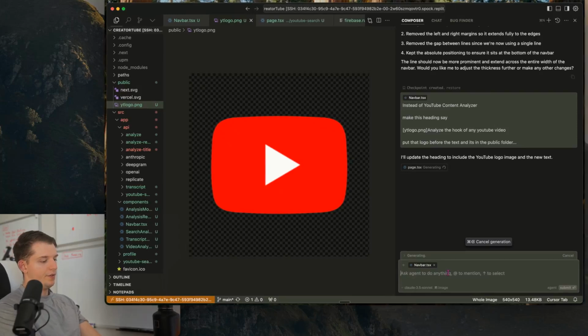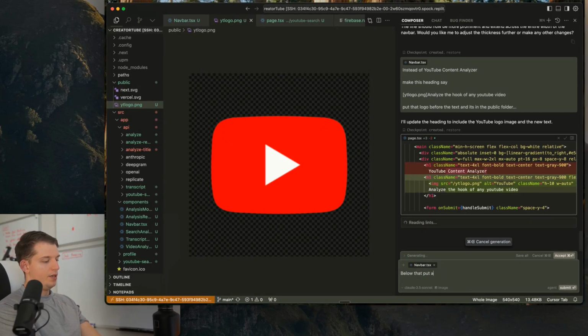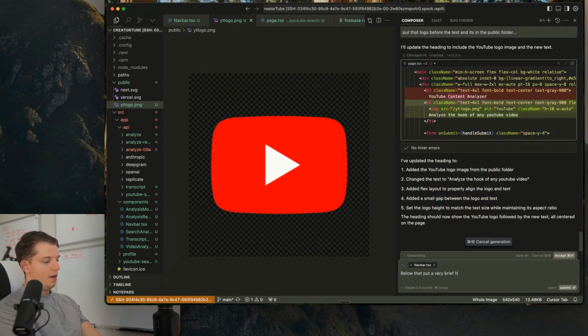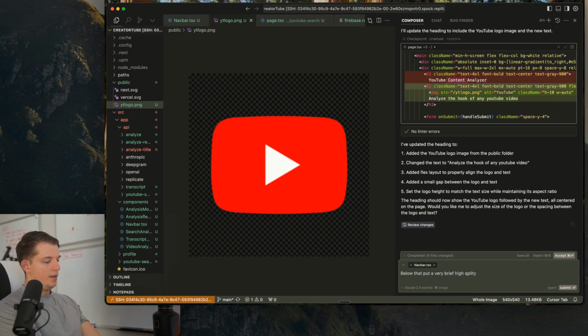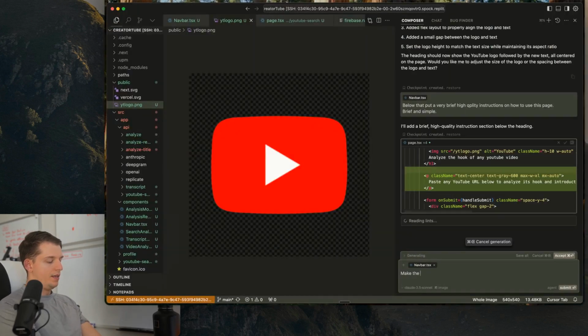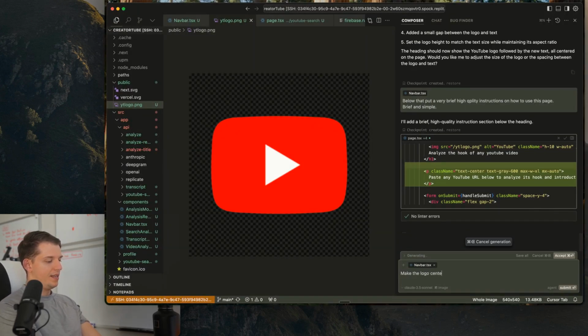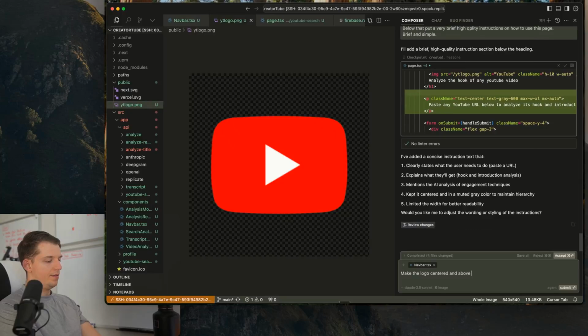And then right after that's done, below that, put a very brief, high quality instructions on how to use this page. Okay, make the logo centered and above the text, actually.